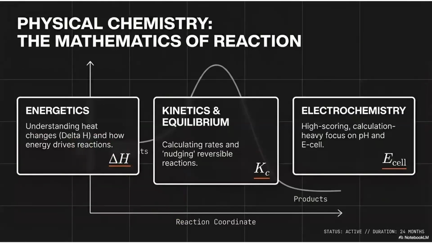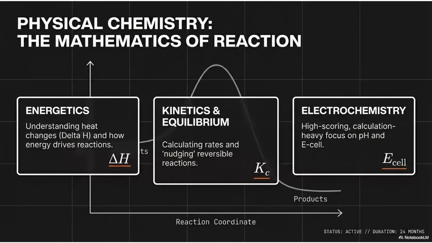Right. Then we come to the physical chemistry part. There we divide physical chemistry into three main areas. That is energetics, where we understand how heat changes take place during a chemical reaction. That means during some reactions, heat is evolved, and during some reactions, heat is absorbed. Those things are discussed here.